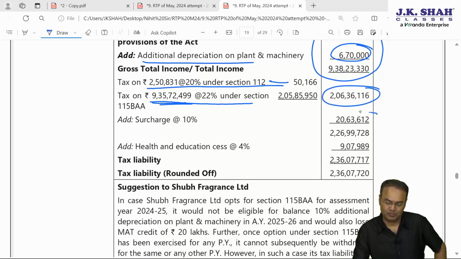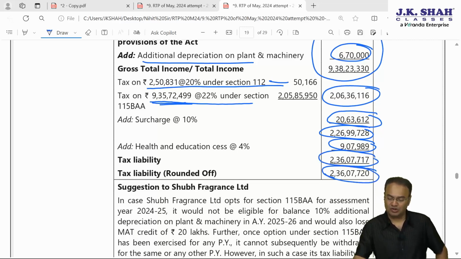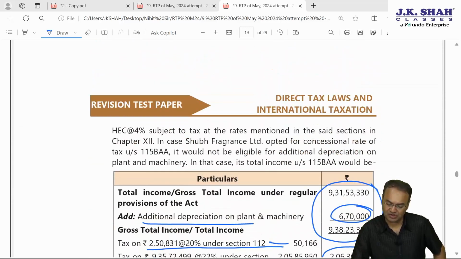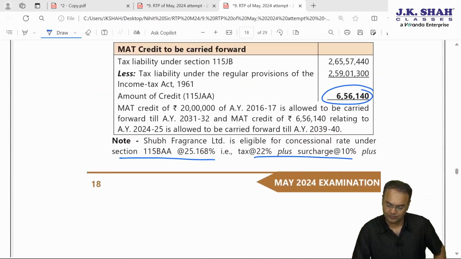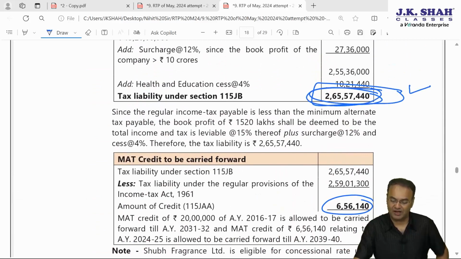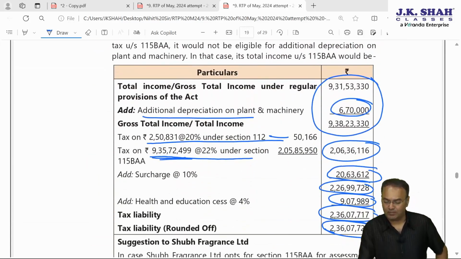Total tax will be this much plus surcharge 10%, compulsory surcharge, plus health and education cess, total tax will be this much. However, 2 crore 36 lakhs is much lower than 2 crore 65 lakhs. MAT will not apply.